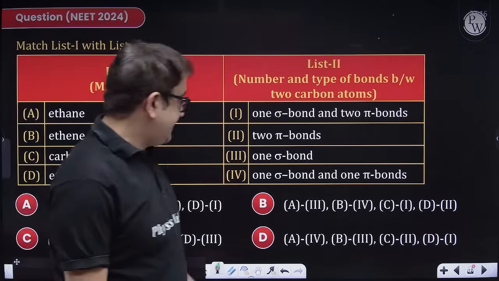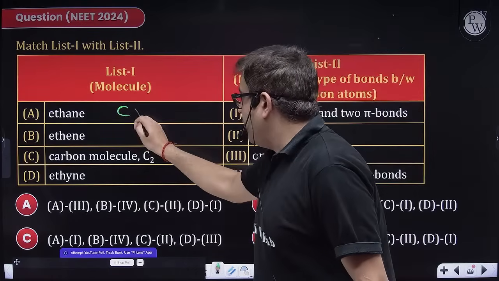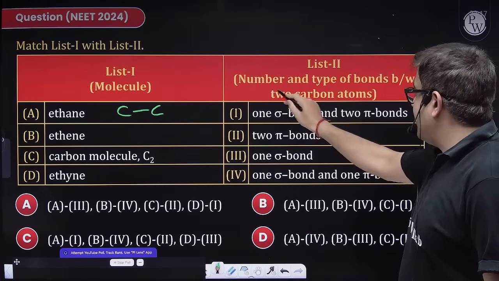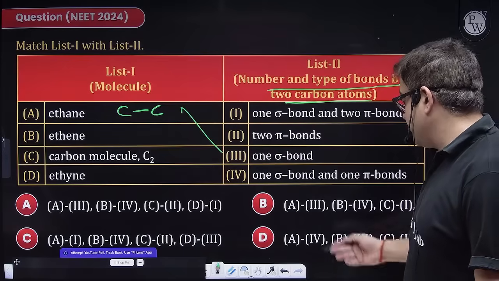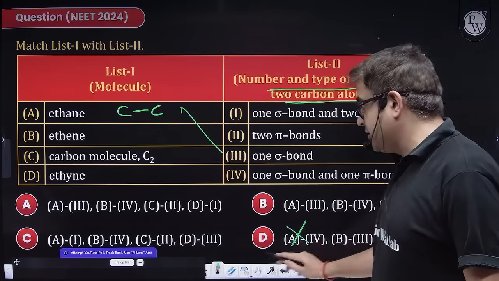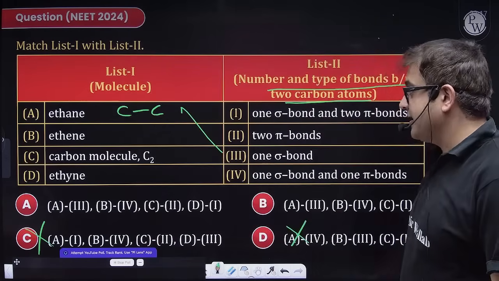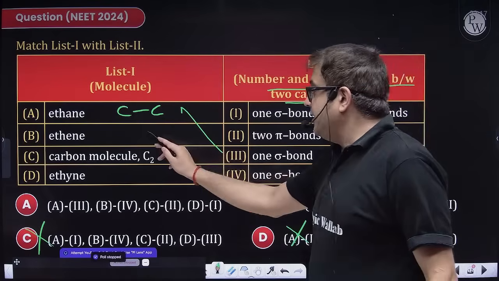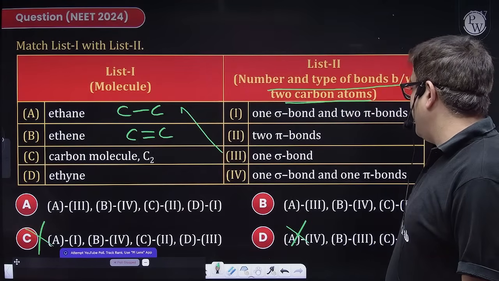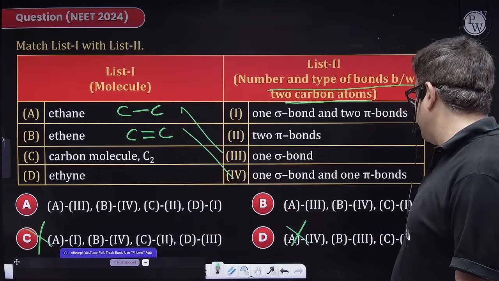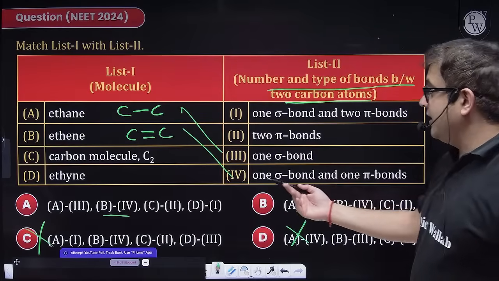C. Let's check. Now, ethane is actually 2 carbons. So what are you asked? You are asked the number and type of pi bonds between 2 carbons. So this is obviously 1 sigma bond. So that means A is 3. So this is gone. Option elimination is a huge thing that you should practice. So A and B, ethene is double bonded carbon. So 1 sigma and 1 pi, as in B is 4. Obviously, we should not have checked B because both options have the same. Now C will give us the answer.